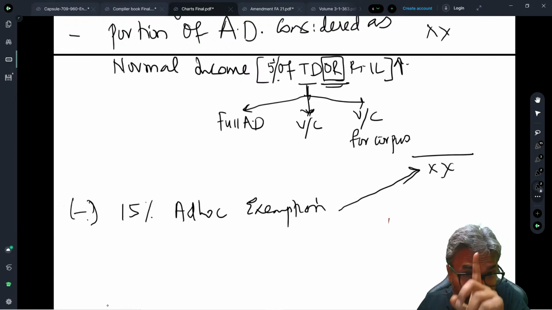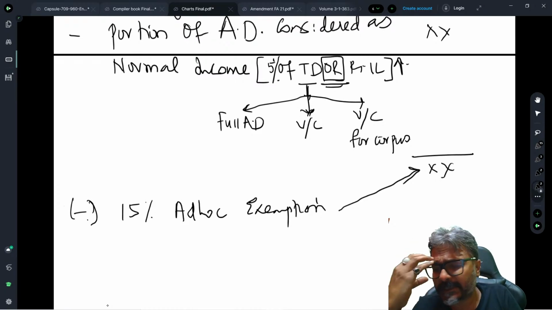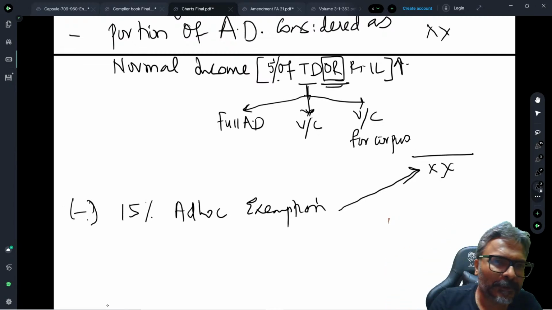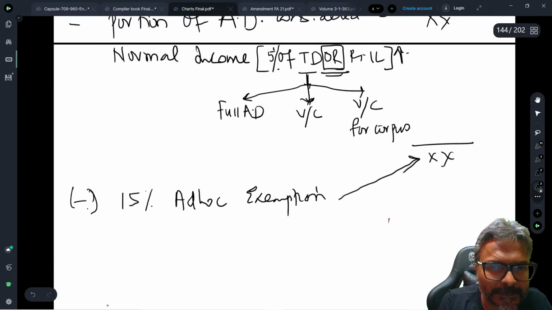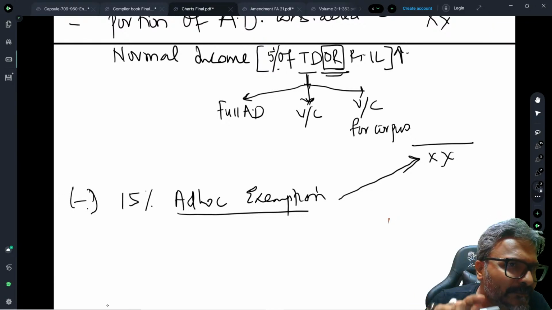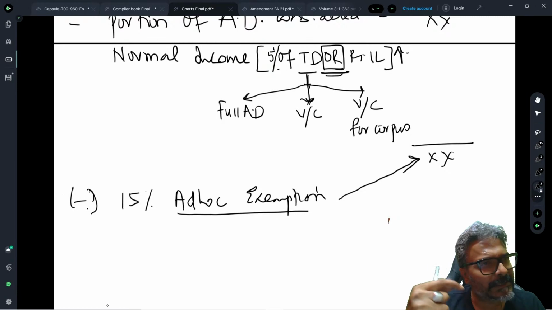Now there is one point which I just wanted to remind all of you, because on this particular point a lot of mistakes could happen. Students, this 15% ad hoc exemption that we are talking about, primarily this is ad hocly allowed.